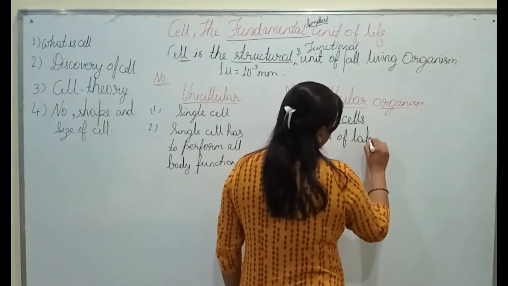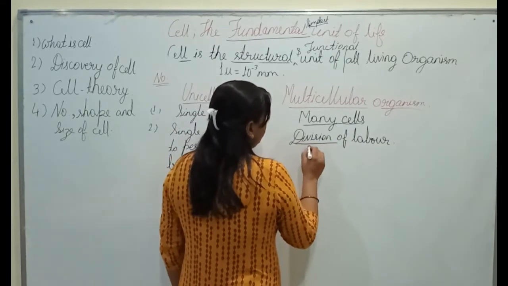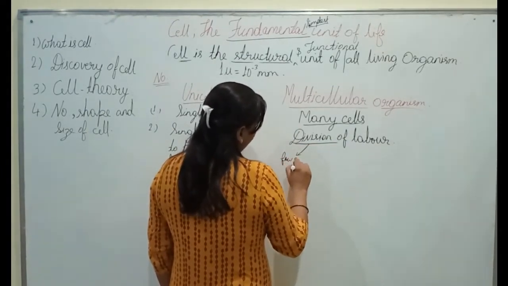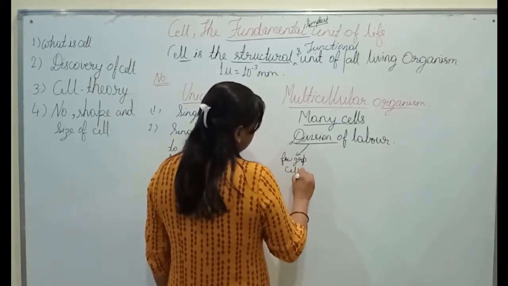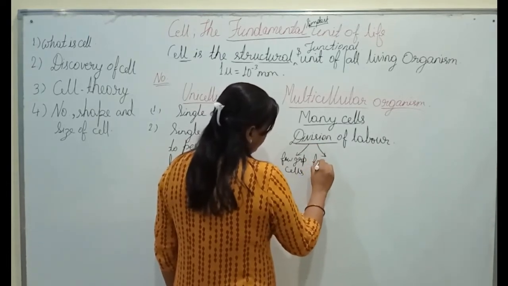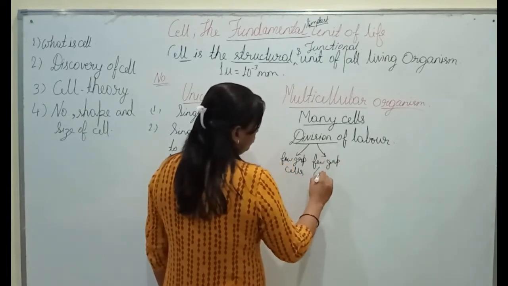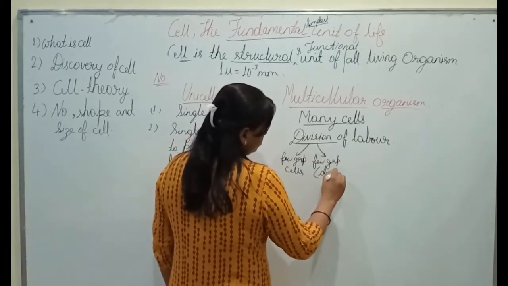What is the meaning of division of labor? Division of labor means a few groups of cells will organize to perform the function of digestion.